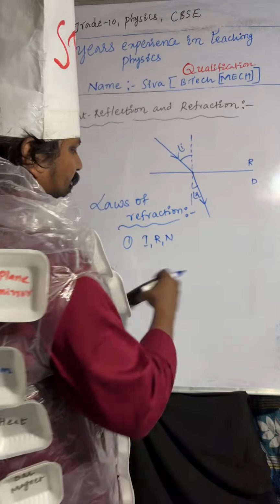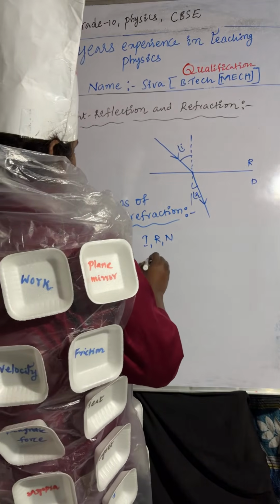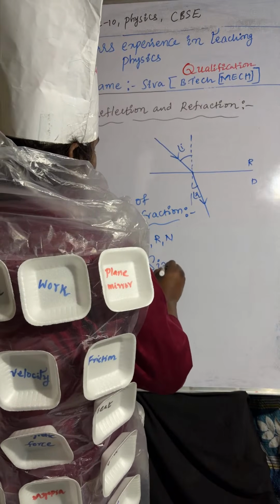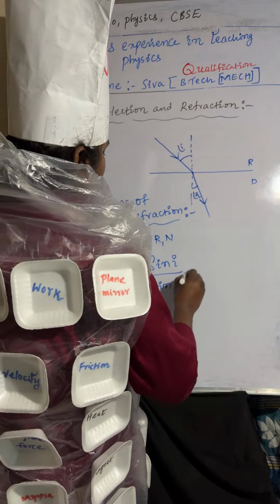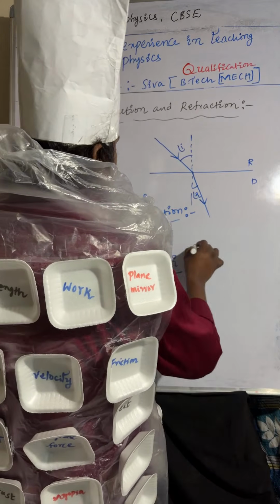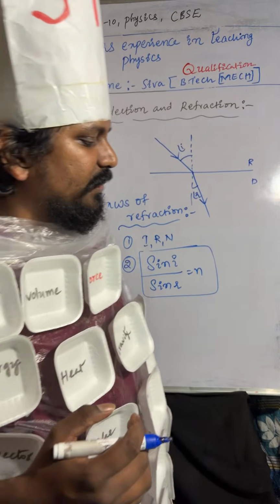Very, very important. So here the ratio of the sine of the angle of incidence to the sine of the angle of refraction is equal to a constant. That constant is nothing but the refractive index.